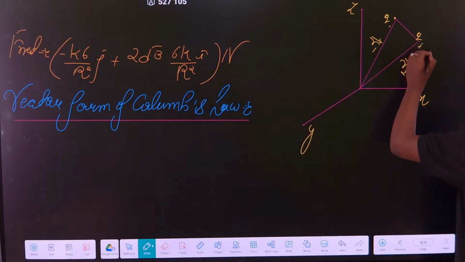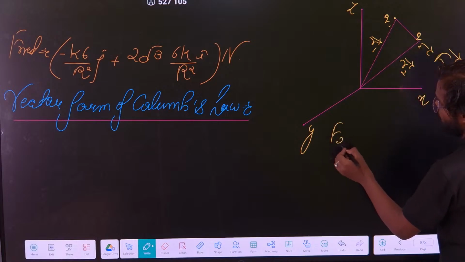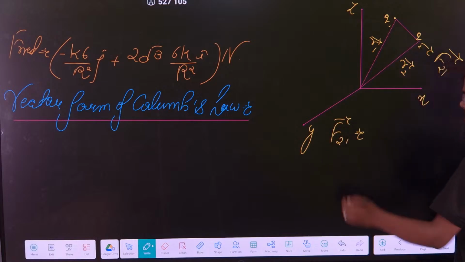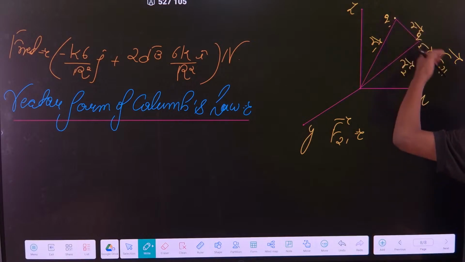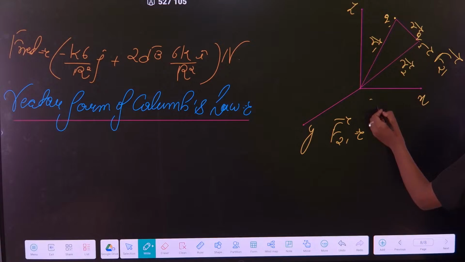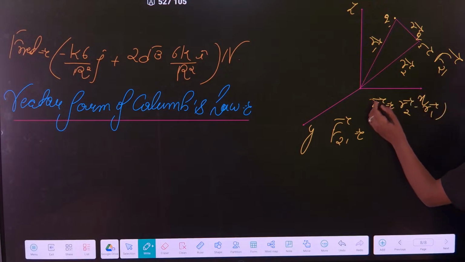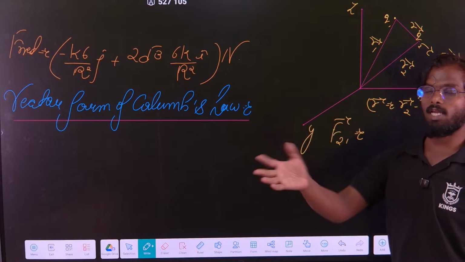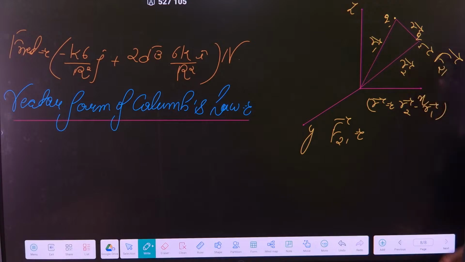Then if I want to find the force on 2 due to 1, what is that value? Force on 2 due to 1. Any vector can be written as magnitude into direction. The direction will be in this direction, correct? This is my r vector. What is r vector? It will be r2 final minus initial. You have to always go final minus initial. So we are finding on q2, that means r2 minus r1.